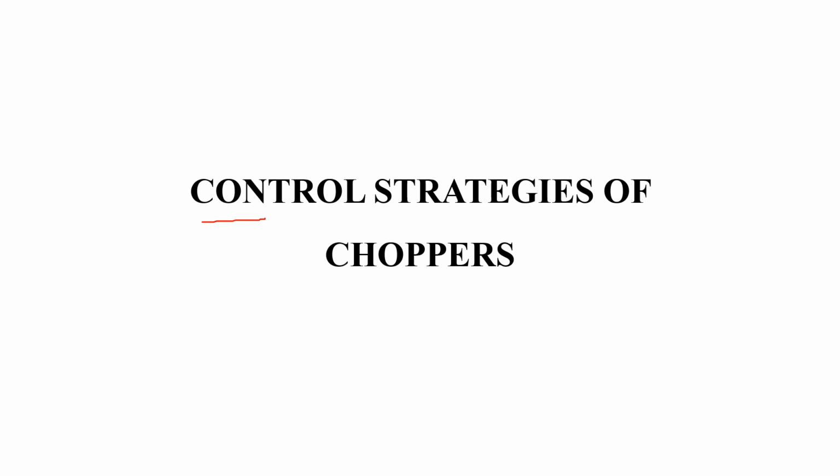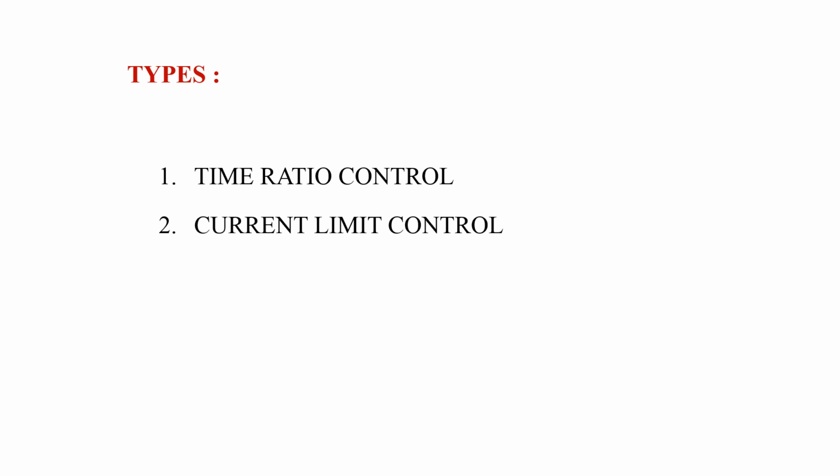These control strategies or control methods are mainly classified into two types. Types of control strategies: these are time ratio control as well as current limit control. The concept of these methods is very simple. The name of these methods itself gives the concept. That is time ratio control. In this method, we already know time ratio. Time ratio in the sense duty cycle.